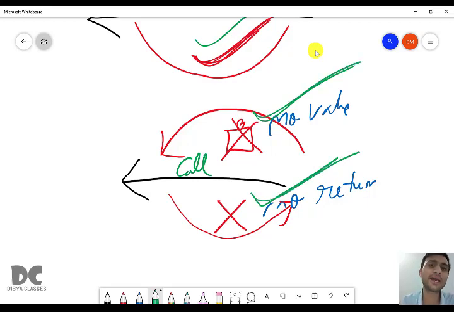So these are the 4 types of call by value functions that we'll be using to write programs. A function will call another function. It may take some value, it may not take some value. And the other function may return some value, may not return some value. So it is not compulsory to give or take values, but the communication will be there. A function will be calling another function. Clear? Okay. So now we will be moving to a program to understand the context of all the 4 types of call by value functions.